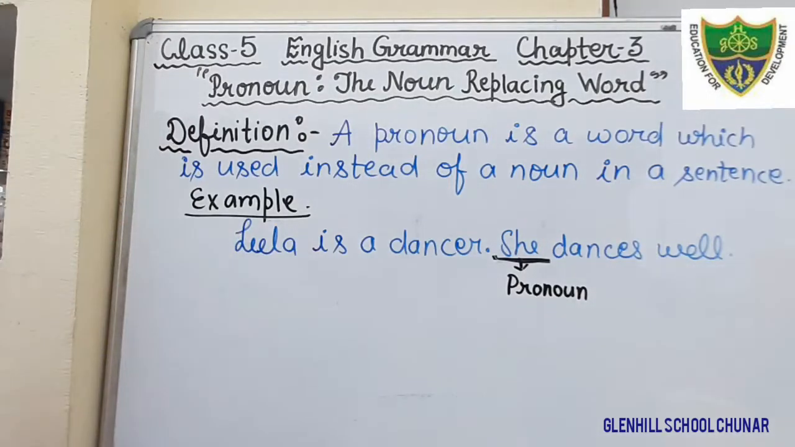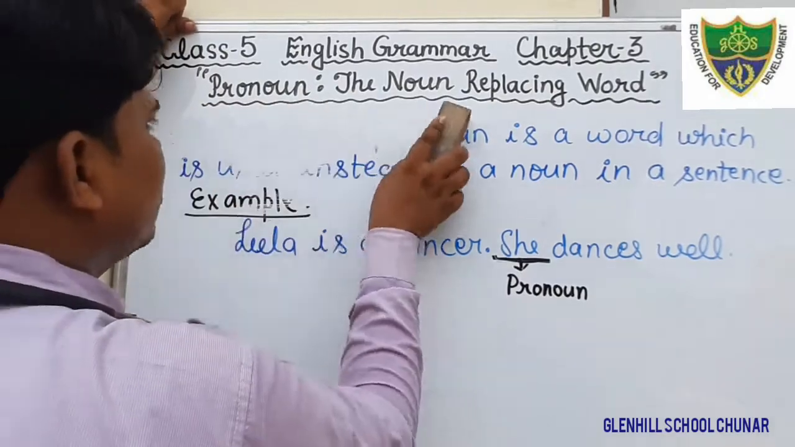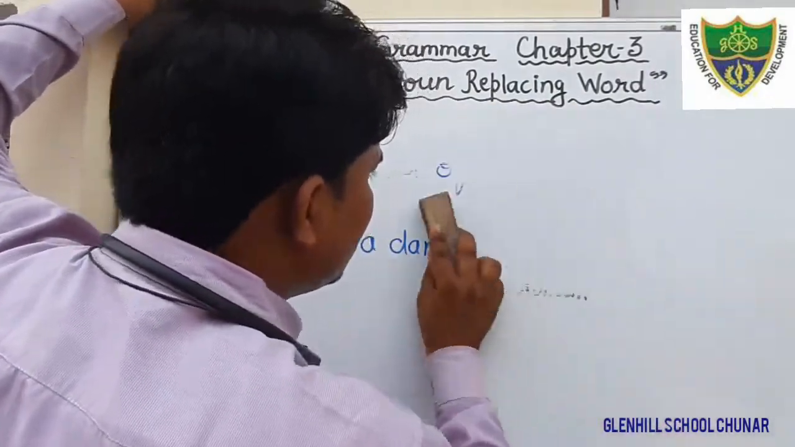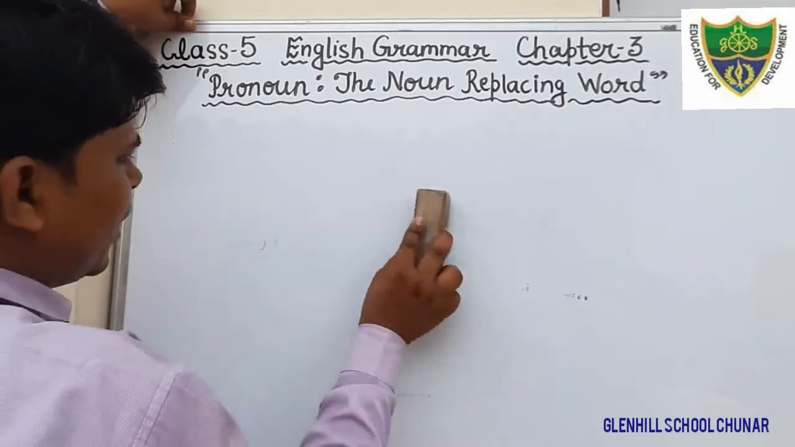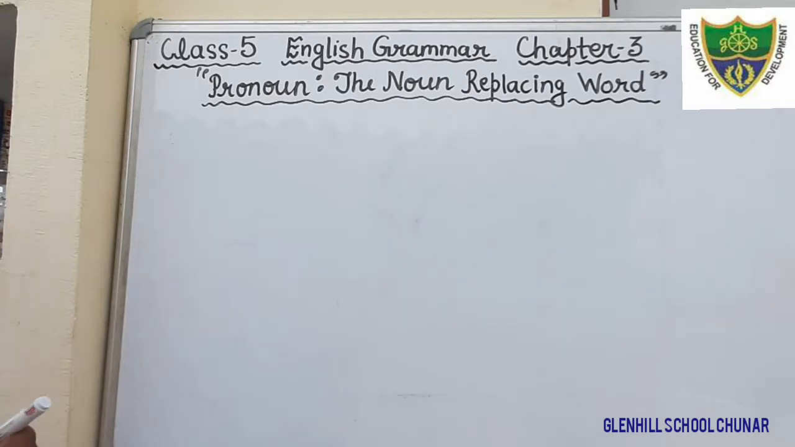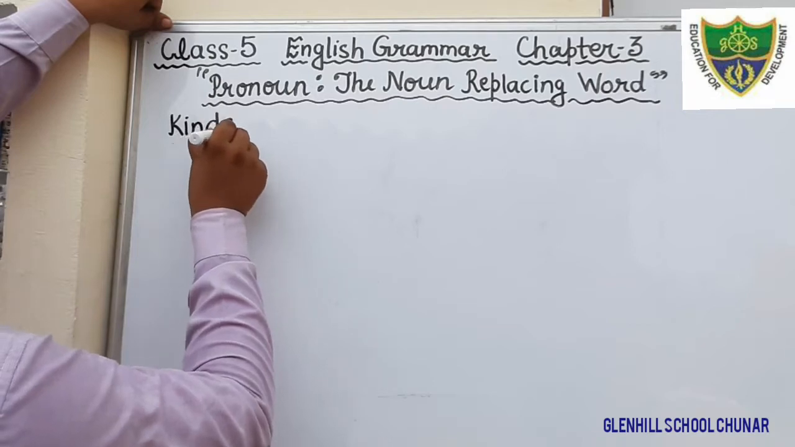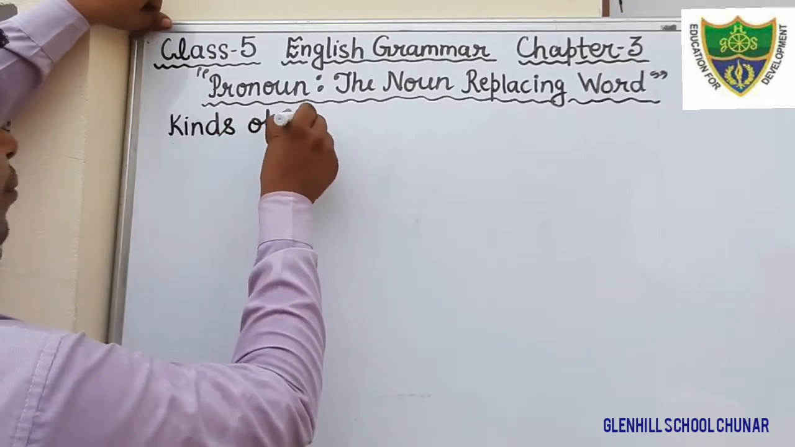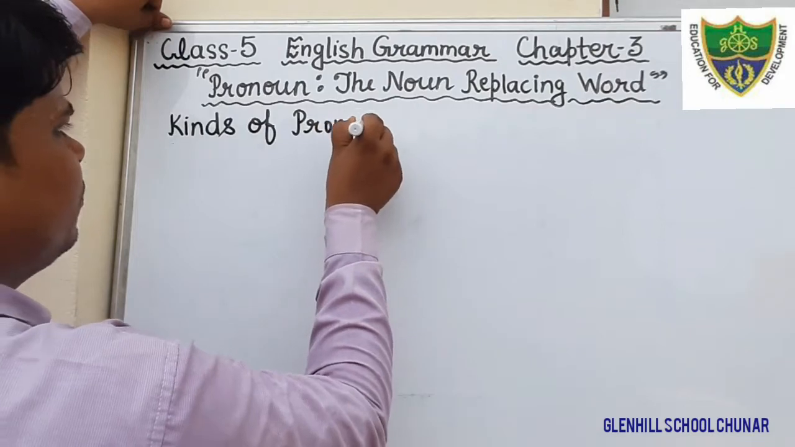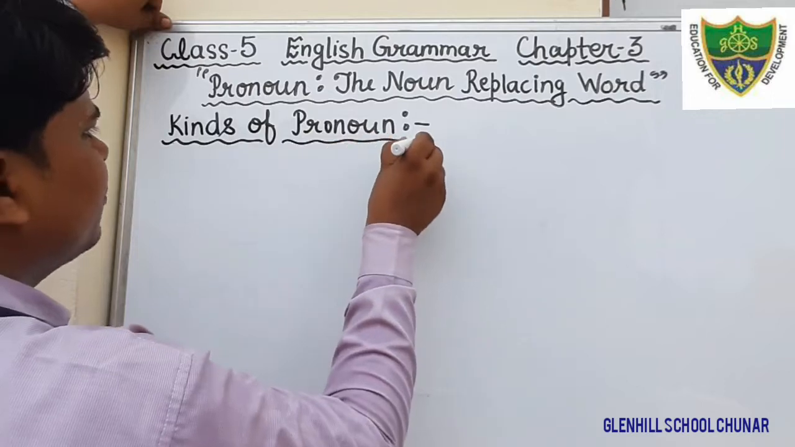Okay, just see the next. Just put the next heading. I hope you all have written, therefore I am going to erase. Just put the next heading, that is kinds of pronoun. There are so many kinds of pronoun, but in your book only 6 are given, so we will write only 6 kinds of pronoun. Just put the heading: kinds of pronoun.